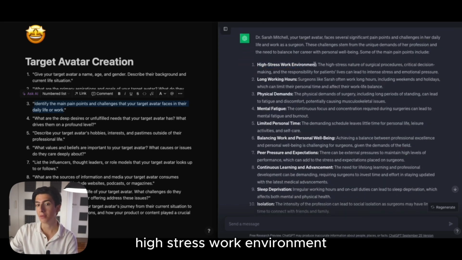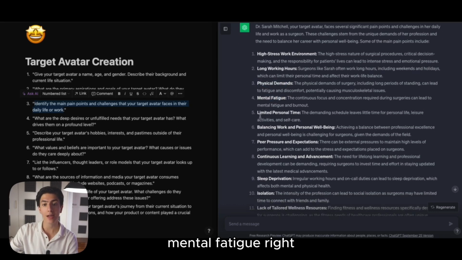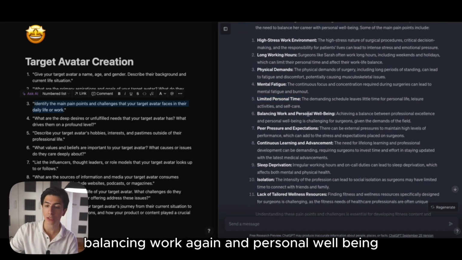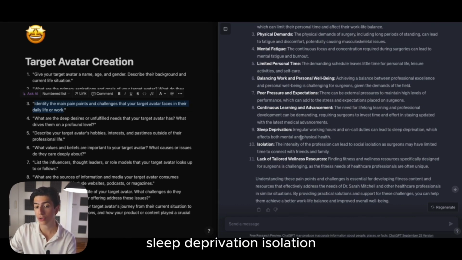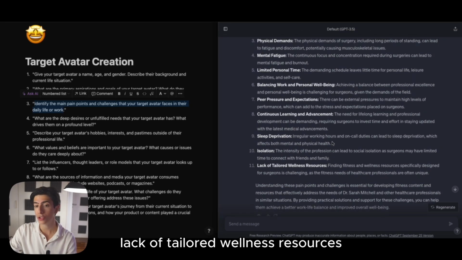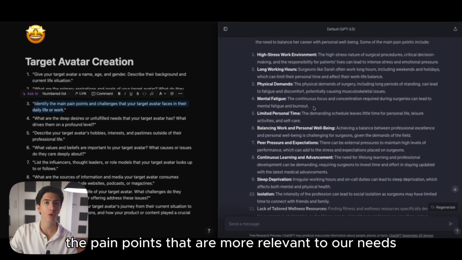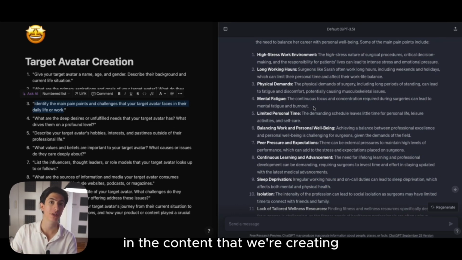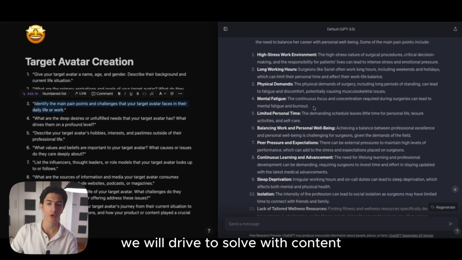High stress work environment, long working hours, physical demands, mental fatigue, limited personal time, balancing work and personal well-being, peer pressure, continuous learning and advancement, sleep deprivation, isolation, lack of tailored wellness resources. So all of those pain points, or at least the pain points that are more relevant to our niche and the content that we are creating, we will try to solve with content.